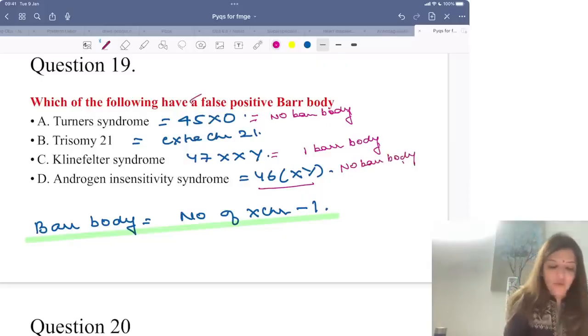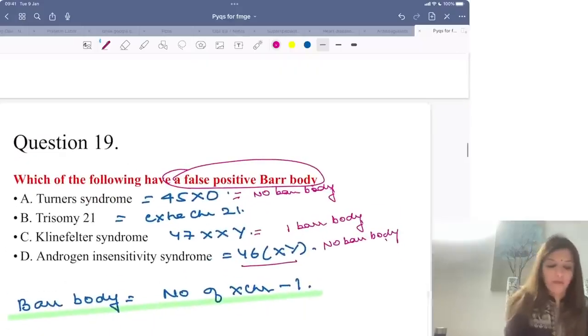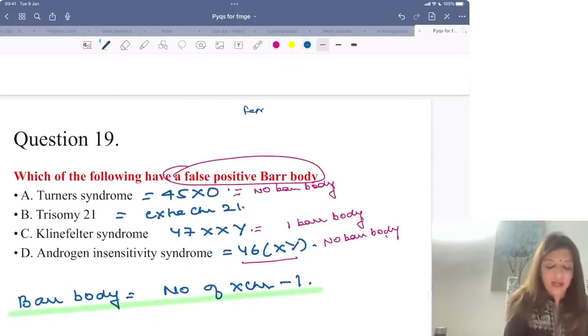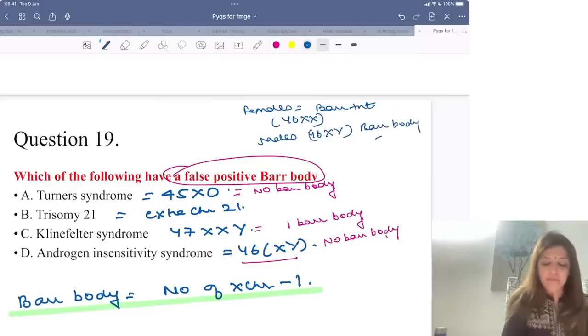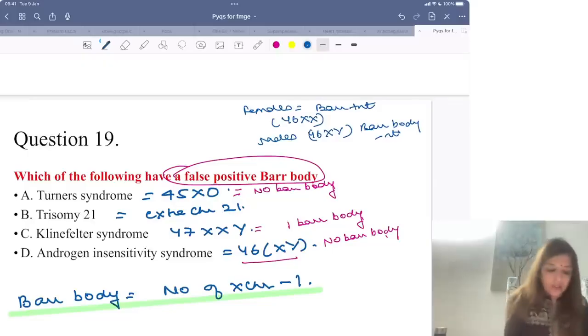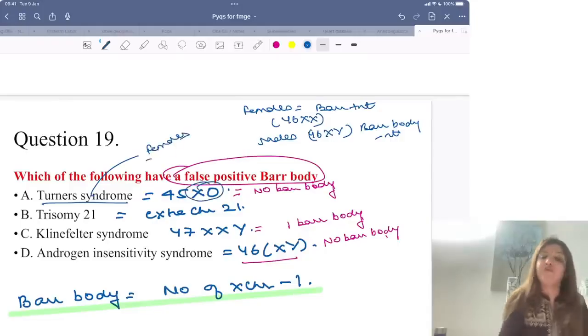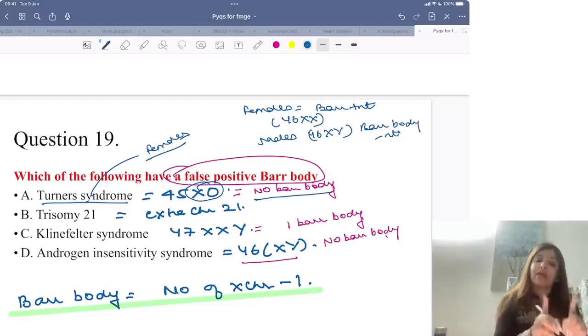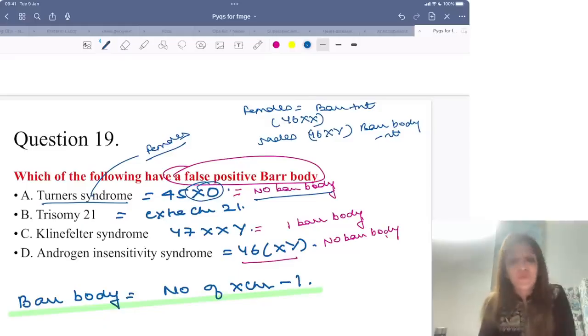Now, why are they saying false positive bar body? False positive bar body इसलिए कह रहे हैं because generally जो females होती हैं उनमें bar body present होती है because females are 46XX and males are 46XY, so bar body is absent in males. Right, male female कैसे decide होता है? Male female decide होता है by presence and absence of Y chromosome. Y chromosome present है तो male है, Y chromosome absent है तो female है. तो Turner syndrome में Y chromosome absent होता है, that is why Turner syndrome are females. लेकिन ये Turner syndrome में female होने के बाद भी there is no bar body, right?